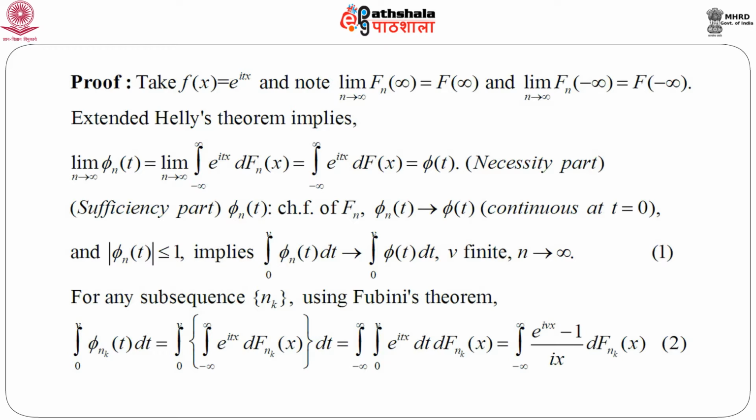So, we first integrate from 0 to v of e to the power i t x dt, and we have the integral from minus infinity to infinity with respect to d f n k x. So, this becomes the integral from minus infinity to infinity of (e to the power i v x minus 1) by i x into d f n k x. So, we can write the integration of phi n k t within the limit 0 to v with respect to t is exactly equal to the integral from minus infinity to infinity of (e to the power i v x minus 1) by i x into d f n k x.